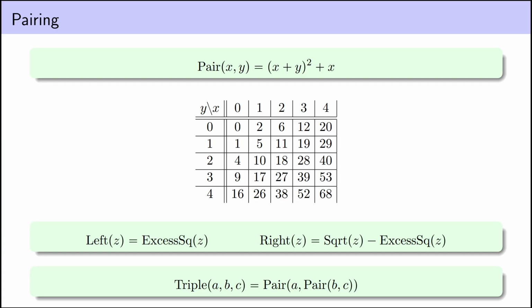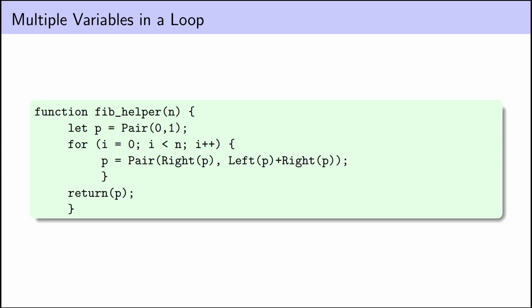And of course, if you want to encode more than two numbers, you can just pair them together in sequence, and then to extract values, you just apply appropriate compositions of our extract the left and extract the right functions. So let's look at how we might translate a function that has two variables that get modified in a for loop using our pairing functions.